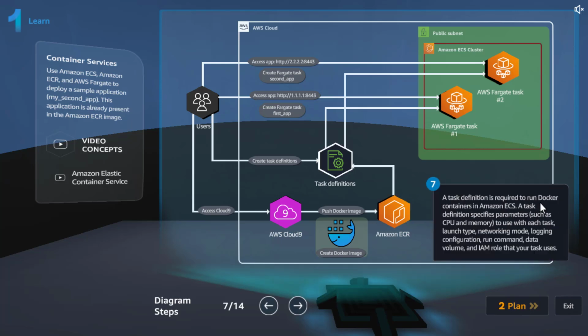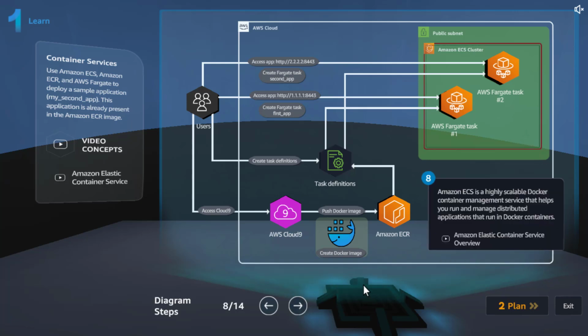A task definition is required to run Docker containers in Amazon ECS. A task definition specifies parameters, for example, such as CPU and memory, to use with each task, and the launch type, networking mode, logging configuration, run command, data volume, and IAM role that your task uses. Typically when you provision an EC2, similar to that, you have to give all these parameters.